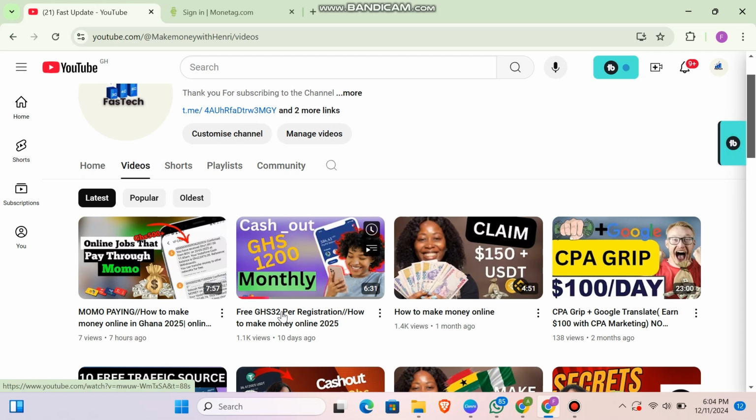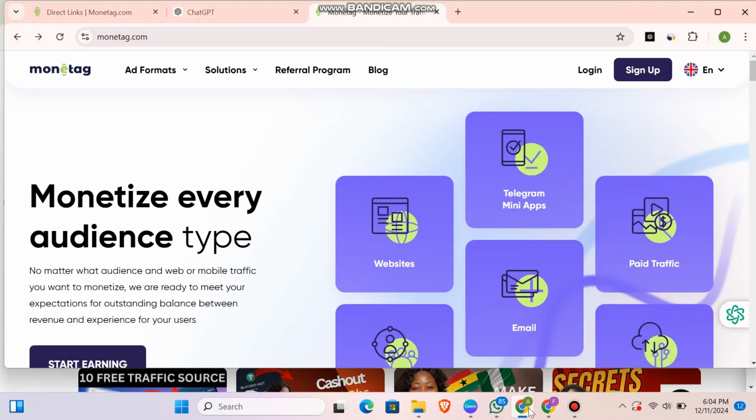So let me show you what you have to do. If you don't have an account for Monetag, or today happens to be your first time knowing Monetag, it is an advertising platform. You can earn money by generating traffic into your account. You can make money and generate traffic in a legal way which does not go beyond the ethics of Monetag, and you are good to go. So let me show you how it is done.